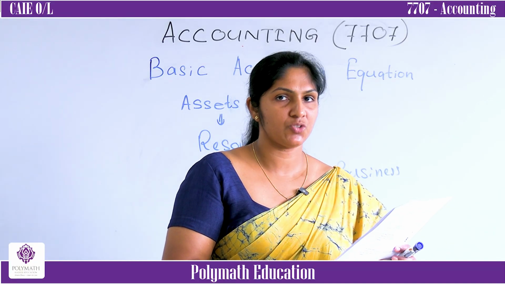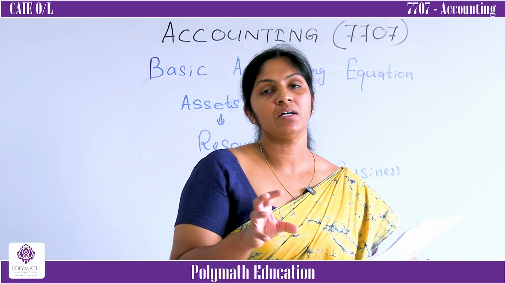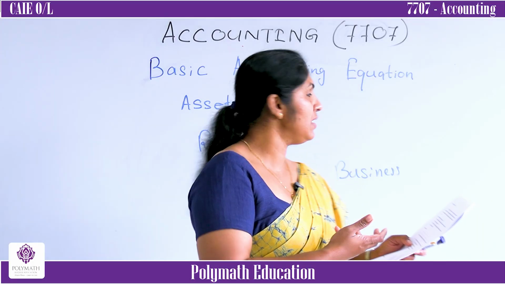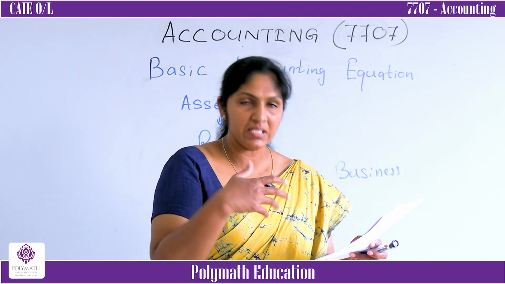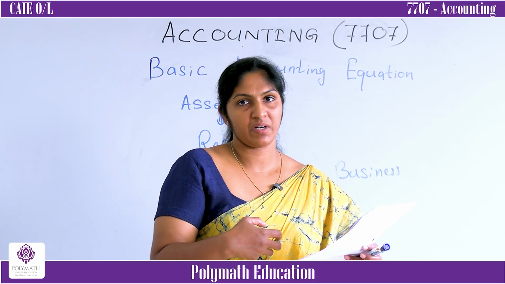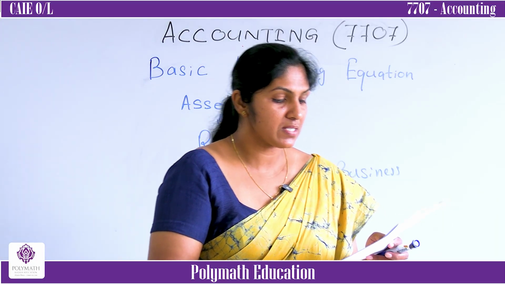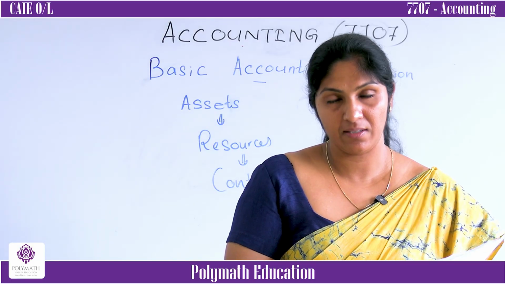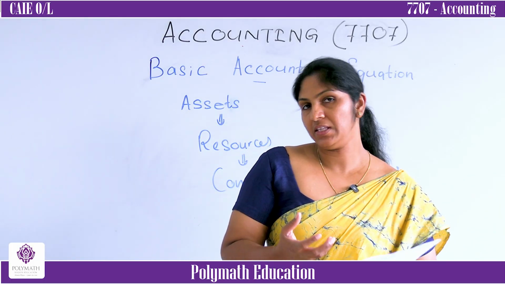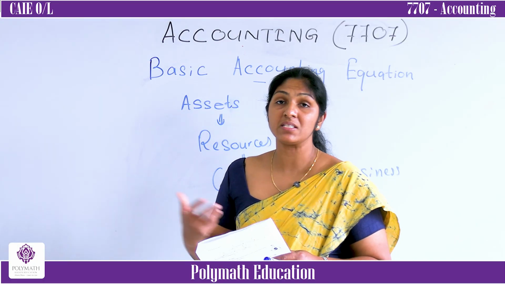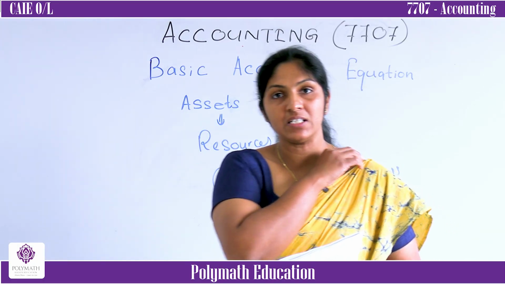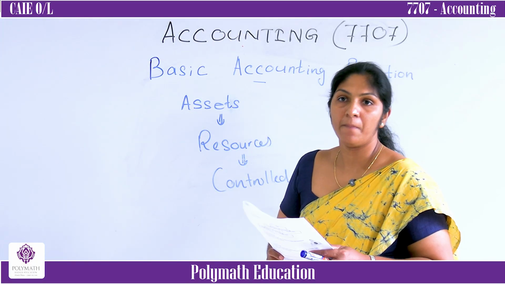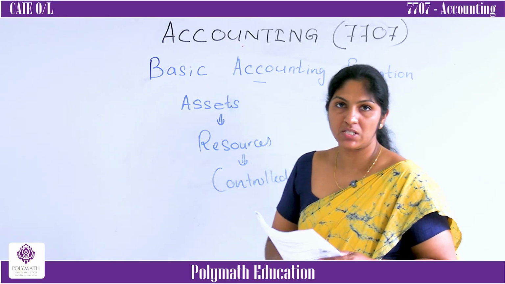What do you mean by controllability? Controllability here means not the ownership, but any resource which is maintained by the business, and they are getting the benefit, used by the business. Next one, it should be a result of a previous transaction and event. Other thing is it can be measured in terms of money. Yes, of course. Everything is recorded in books of accounts in terms of money. Therefore, all the assets, all the resources, should be able to be measured in terms of money.